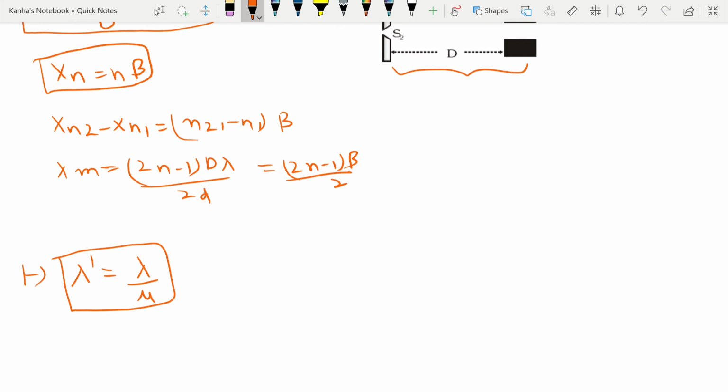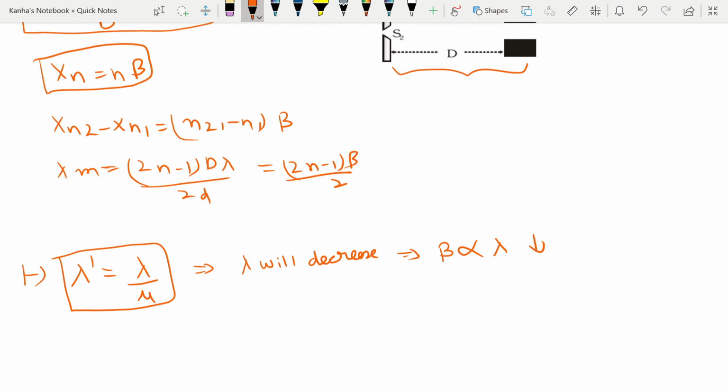Since mu is greater than 1, lambda prime will be less than lambda, which implies your wavelength will decrease. If the wavelength is decreasing, your fringe width, which was proportional to lambda, will decrease. Even the angular fringe width, which was beta by D, will also decrease.